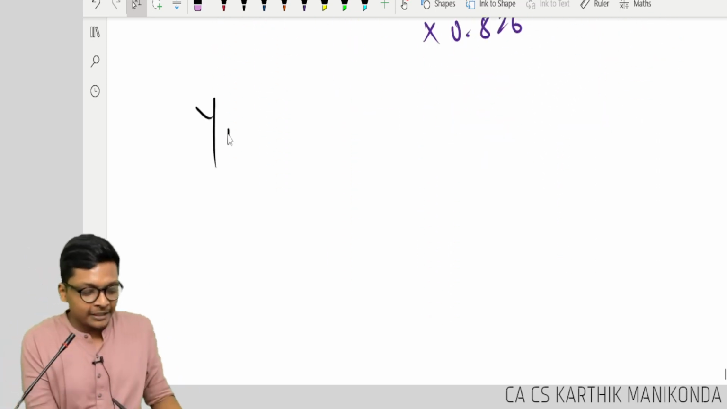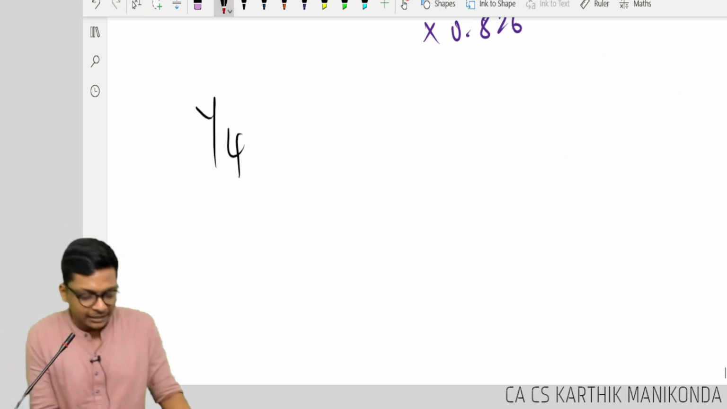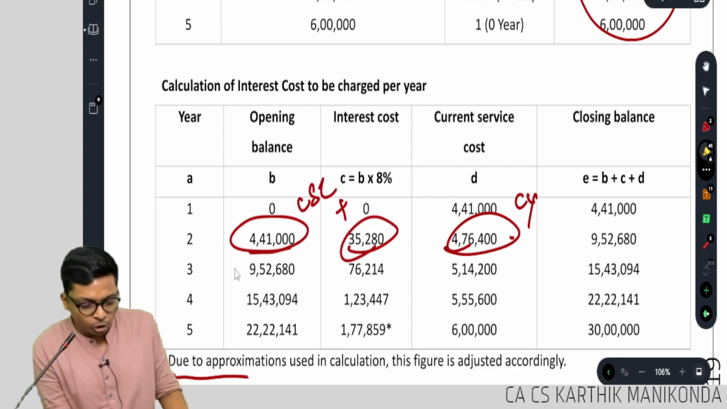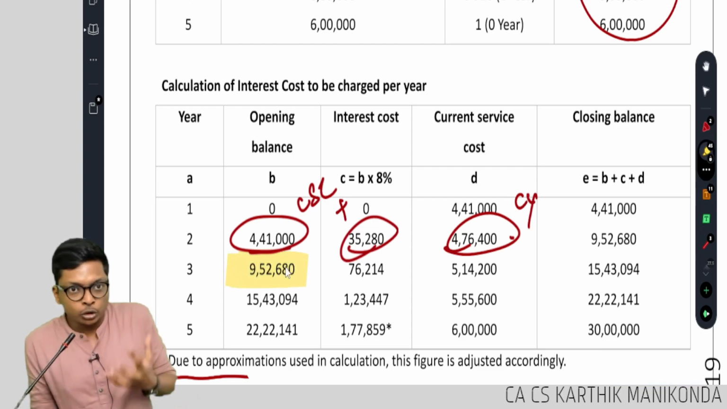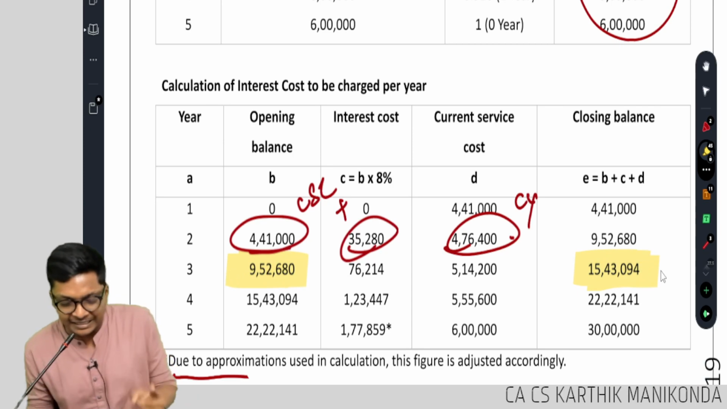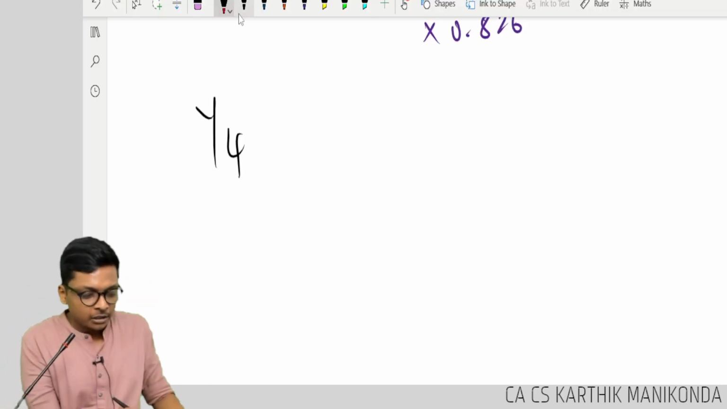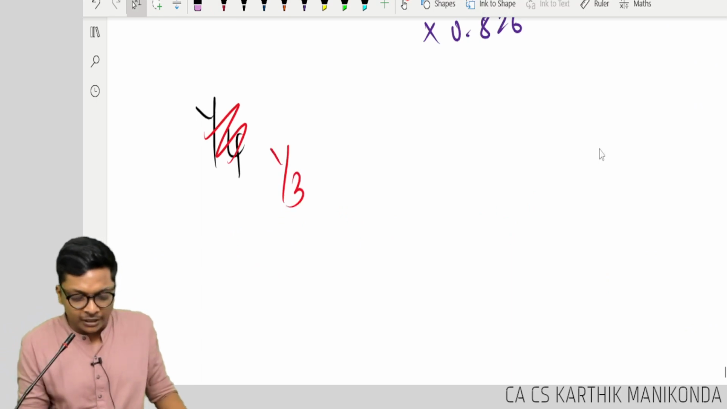How to do it for year 4, sir? For anything. Okay, let me take a different sum. I want to know in year 3, the closing balance in provision should be 15,43,094. How do I check without the table? In year 3, how much did you want, guys?